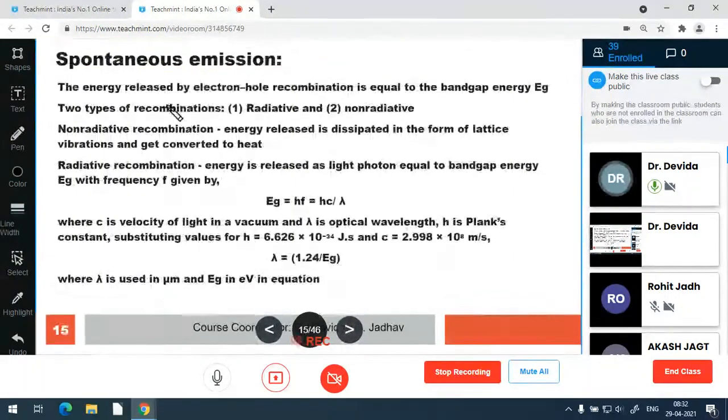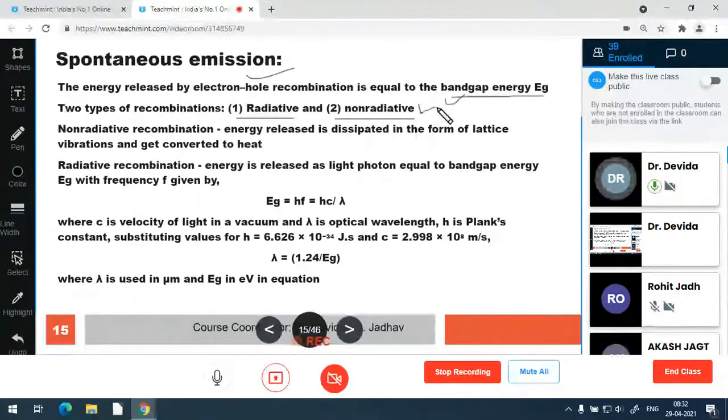So spontaneous emission is due to the electron-hole pair recombination, and it emits the band gap energy Eg amount of energy. Energy released is equal to band gap energy Eg. Two types of recombinations are there. One is radiative, one is non-radiative. Radiative recombination means it emits the photon.